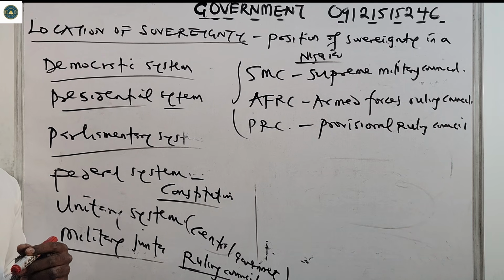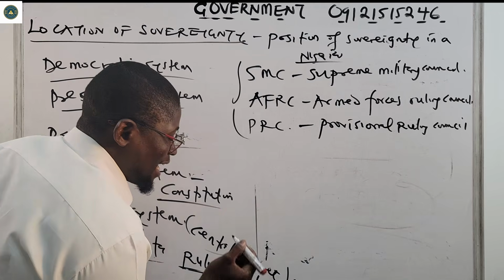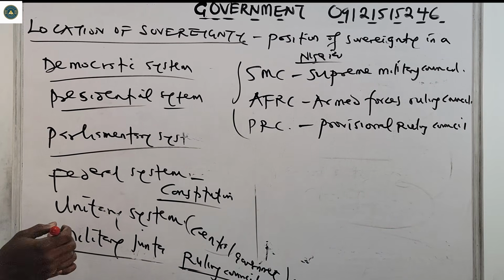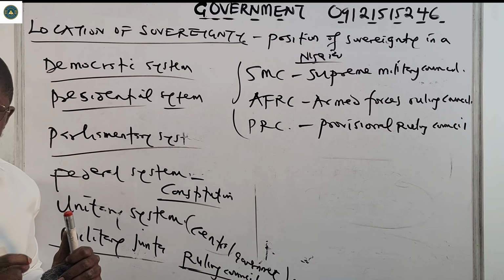Therefore, this means that sovereignty resides in the ruling council in a military government. Please take note of all of that.